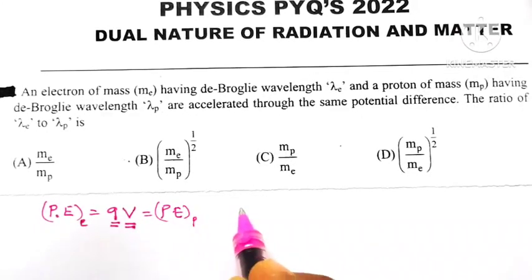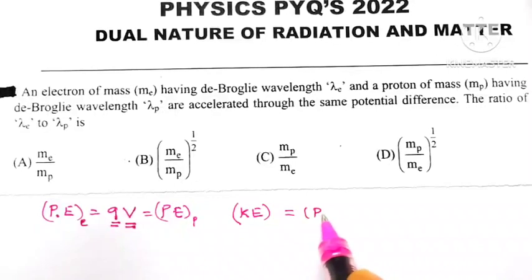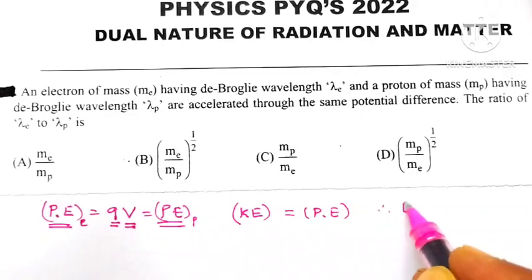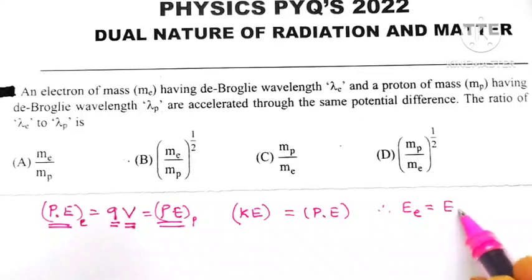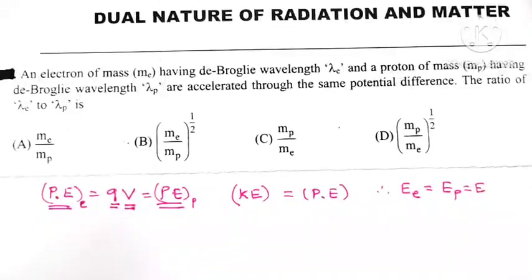But we know that the kinetic energy gained by a particle is always equal to the potential energy acquired when it is accelerated through a potential difference. So because the potential energy of electron is equal to the potential energy of proton, therefore the kinetic energy of electron is equal to the kinetic energy of proton, and say it is equal to E. So de Broglie's wavelength.